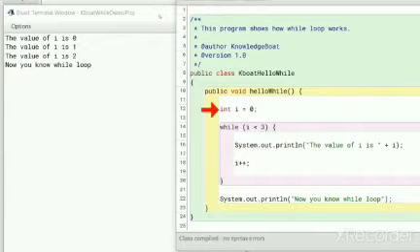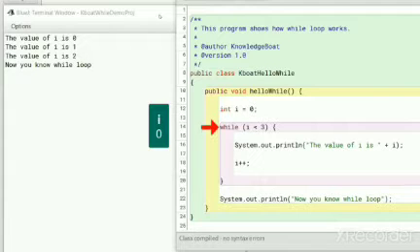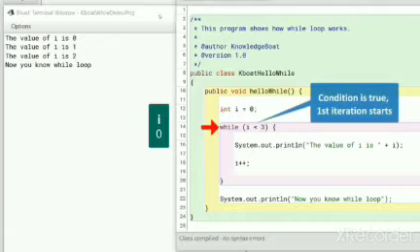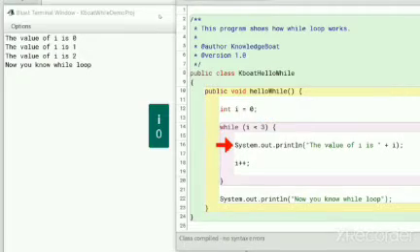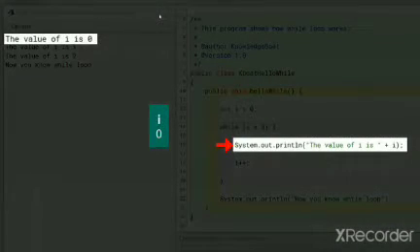This first statement of the hello while method declares i as an int variable and assigns it a value of 0. After that, program control reaches our while loop. First, the condition of the while loop is tested. As i is 0, the condition evaluates to true. Program control enters the loop body and executes this println statement, giving us our first output line.